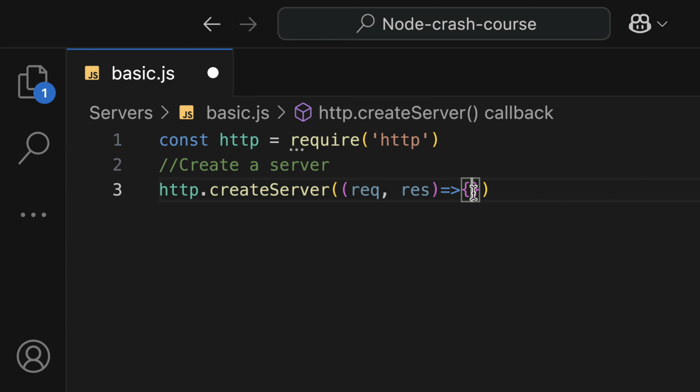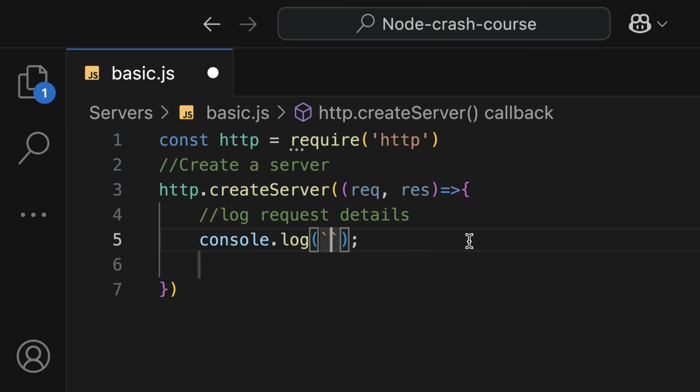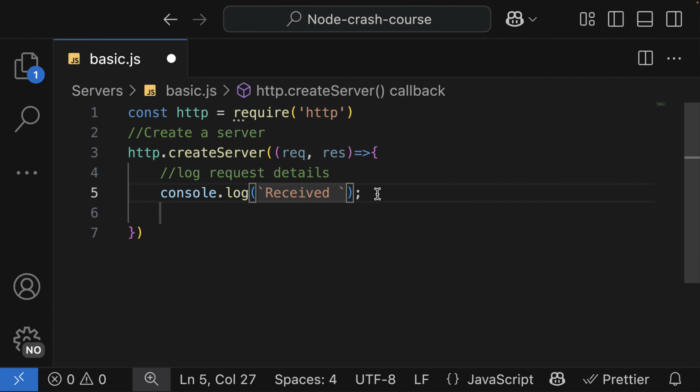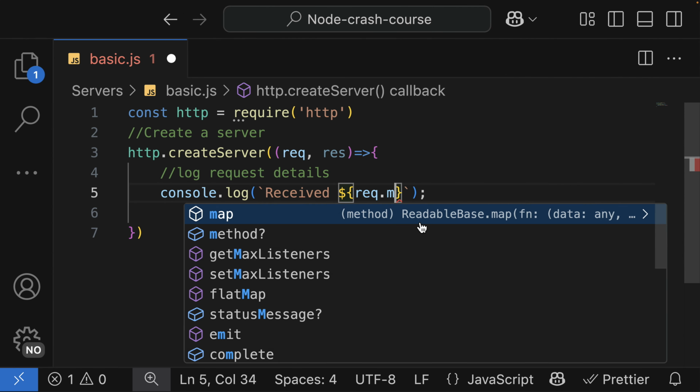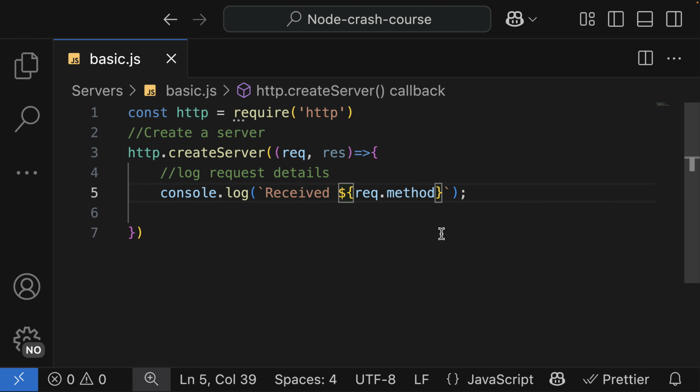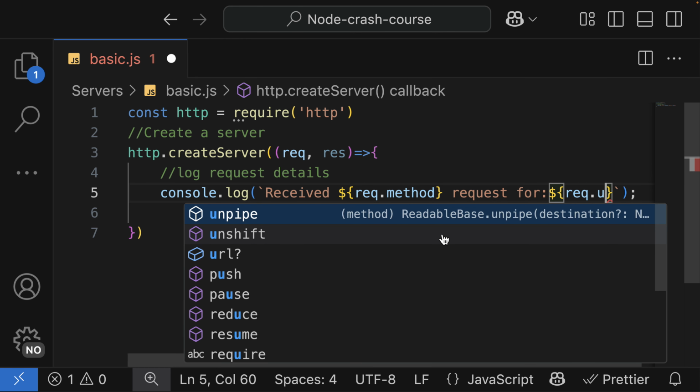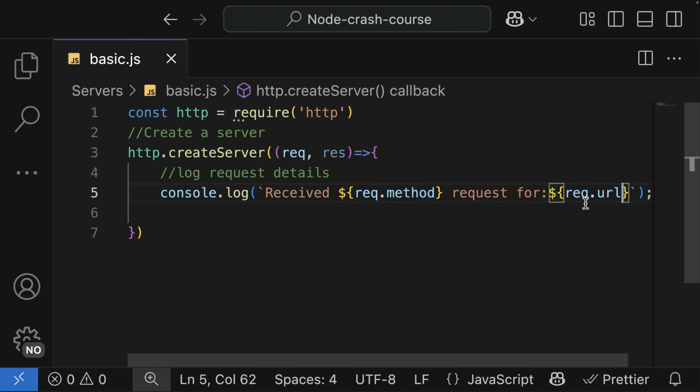Now, in the callback here, I'm going to log the request details. I'm going to say console.log, backtick, received, and then I'm going to inject on the request.method. We have a method that contains the kind of method the user is using, either GET, POST, PUT, or DELETE. So here I'm going to say request for, and I'm going to also inject the actual URL the user was requesting. Once again, we will log the request object to know more about these properties.